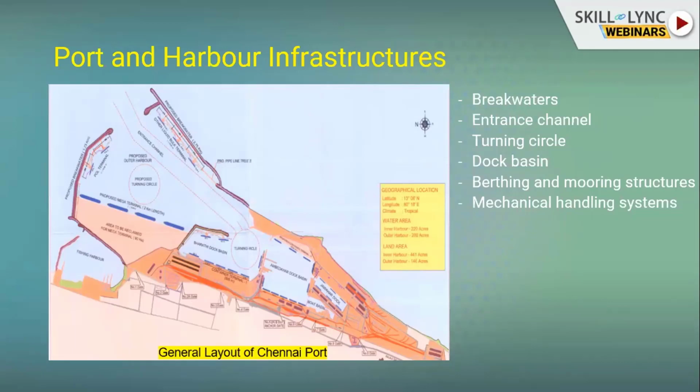The entrance channel and the turning circle involve the dredging process. The dock basin includes wharfs. A wharf is nothing but the berthing area, and the berthing basin, where the required water depth, based on the ship size, is available. The mooring structure we'll see in the next slide in detail. In the mechanical handling system, we employ equipment such as cranes, forklifts, and conveyor belt systems.